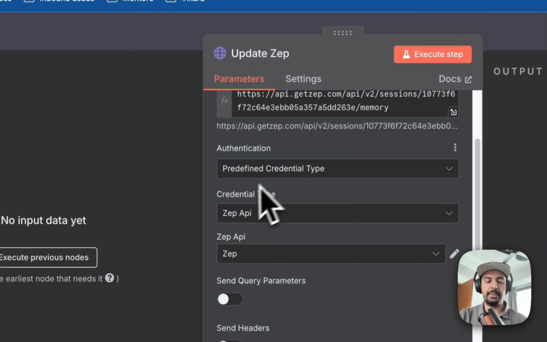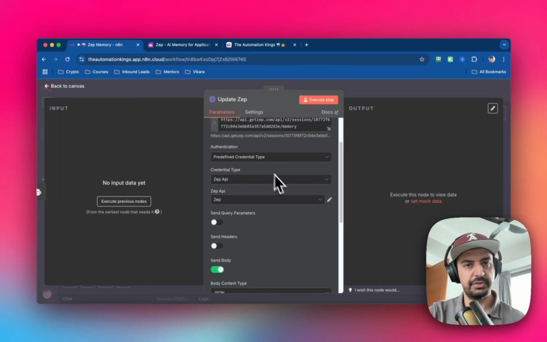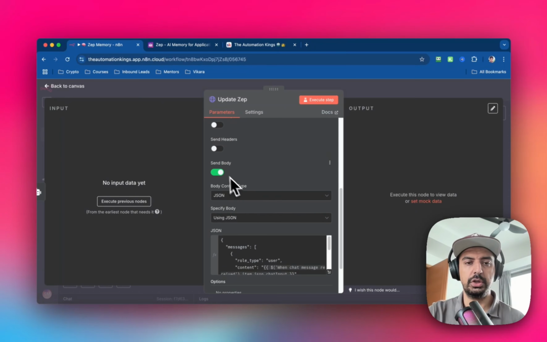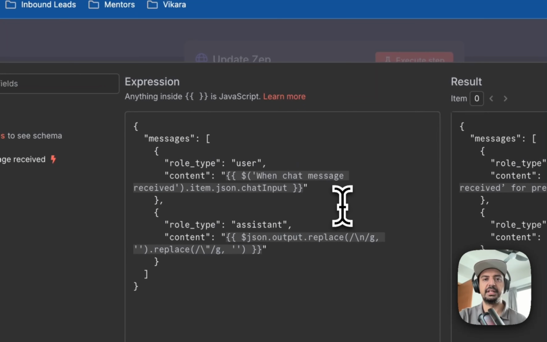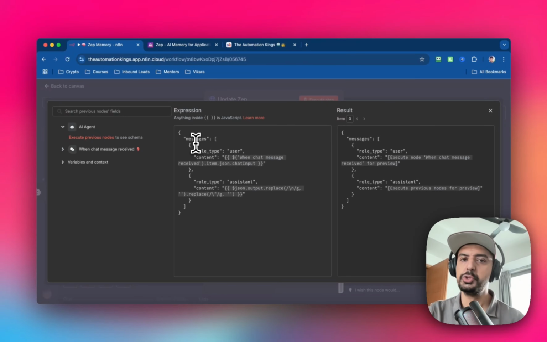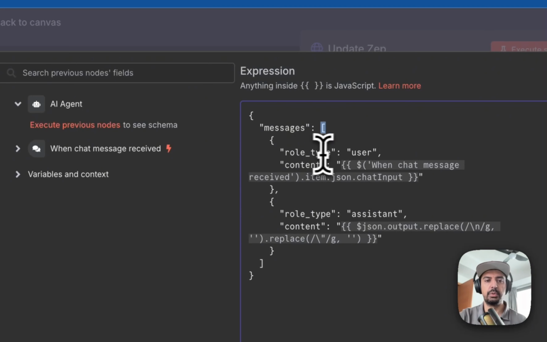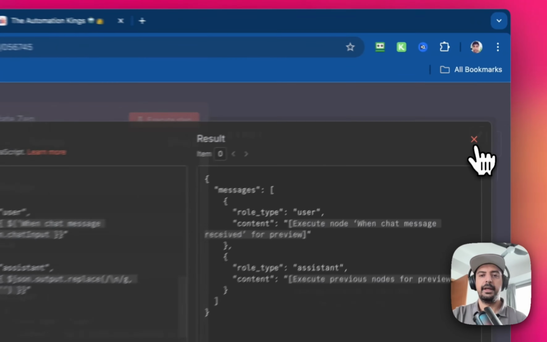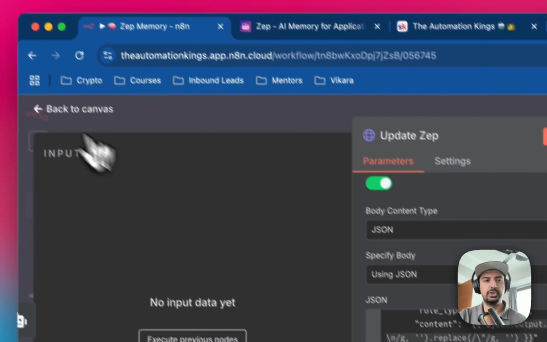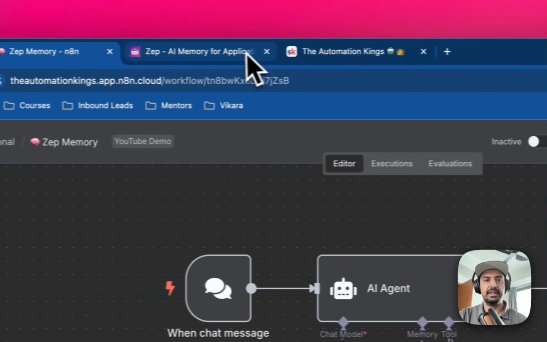And so you grab this and you paste that here. And then for the credential type, I've just created a predefined credential so I don't have to keep typing it in. And then for the body, we're just going to toggle on send body. It's JSON. We're going to use JSON body. And this is a syntax that it's basically told us on Zep's API. So you don't need the user ID or the session ID inside of the JSON payload. All we need is the message, which is inside of an array. This is what this square bracket means. And then for the role type, it's user. The content is my input from the chat. And the role type assistant is the output from the AI agent, okay? And that's what gets sent into Zep, and that's what you see in the graph here.